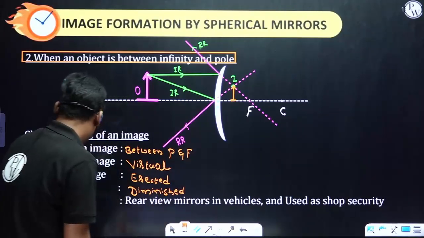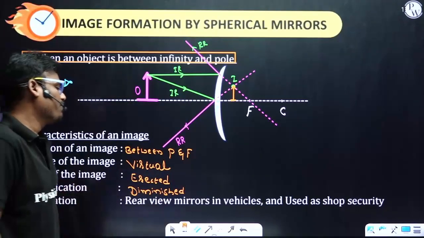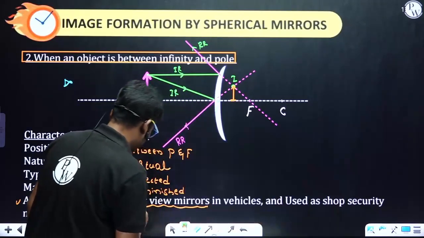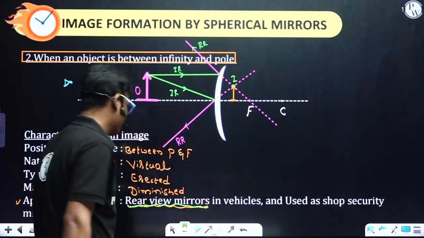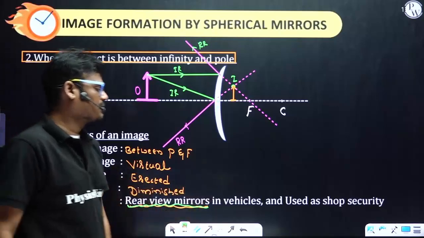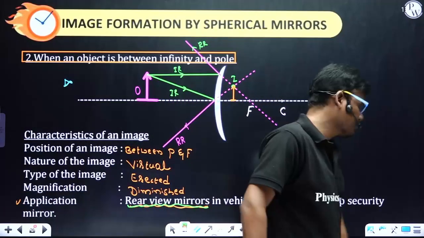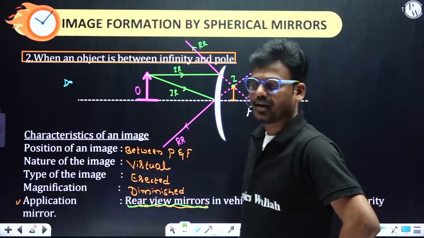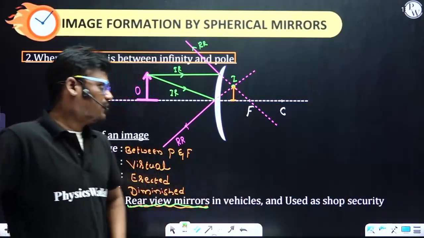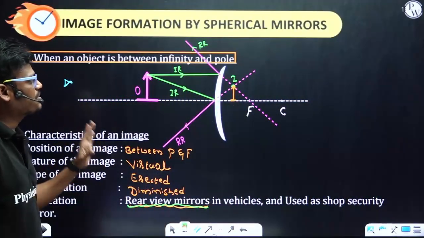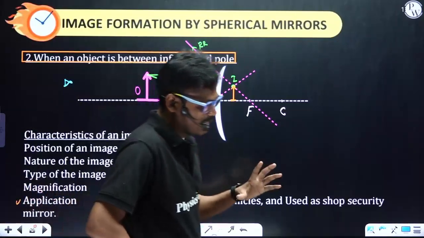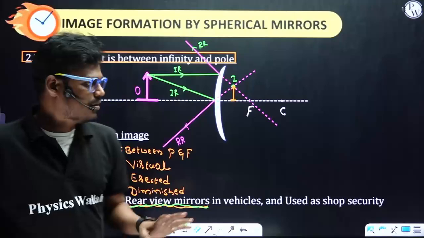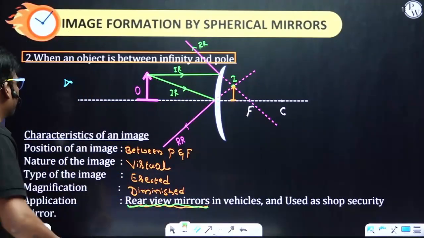And application: rear view mirrors. This one you can expect in the examination. Rear view mirrors in our vehicles, and also used for shop security. That is a convex mirror. So these are the important applications and image formation by a spherical mirror, both the concave mirror as well as the convex mirror. Okay, got it? Right. Fine.